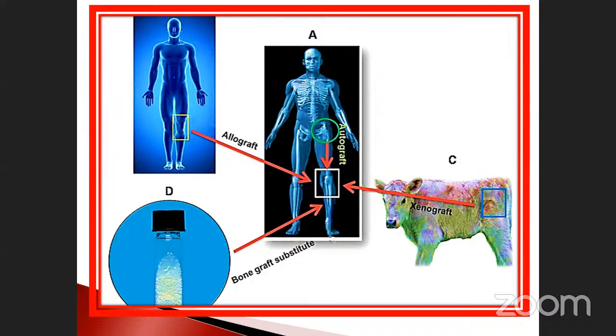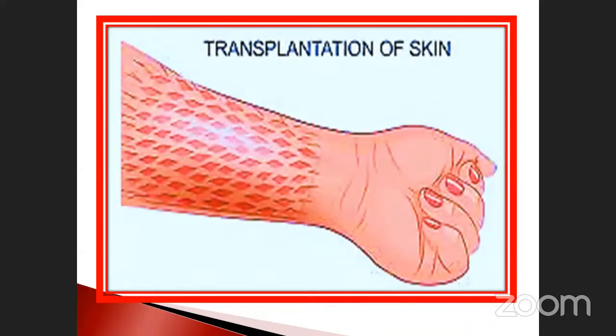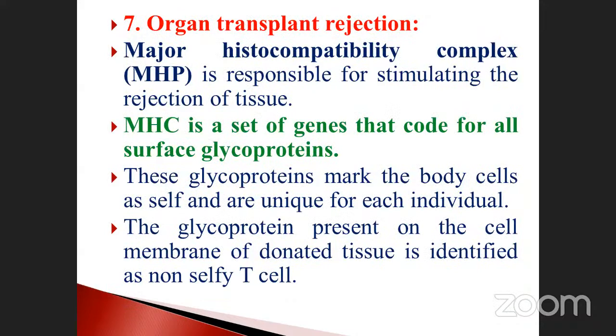Okay, see here, skin transplantation taken from any part, leg to hand, hand to leg, and leg to chest, thighs to chest, like that they may be transferred. Suppose if it is acceptable by your body, it can be fixed. Suppose if it is not acceptable, they choose another part, isograft, allograft, xenograft, like that. Okay, it is one of the most advantageous methods, but how successfully they do it, we do not know. Okay, but the next one, organ transplant rejections.